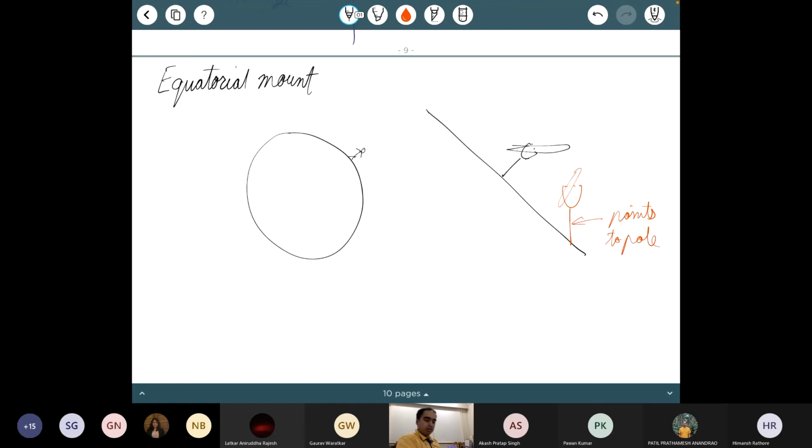Okay, so this telescope axis now, an advantage of this is that I have made this axis parallel to the Earth's axis over here. And because that axis is parallel, any star as it is moving through the night, the angle from the pole star, or the declination, 90 minus declination, is never going to change. So I simply have to spin around this axis in order to keep tracking that object. So tracking becomes easier. And now that means, again, I don't have to worry about field rotation anymore.